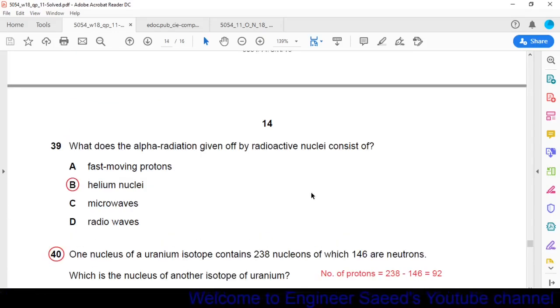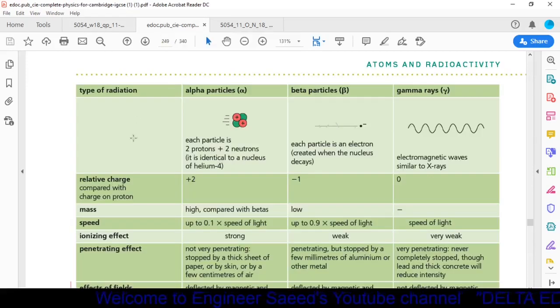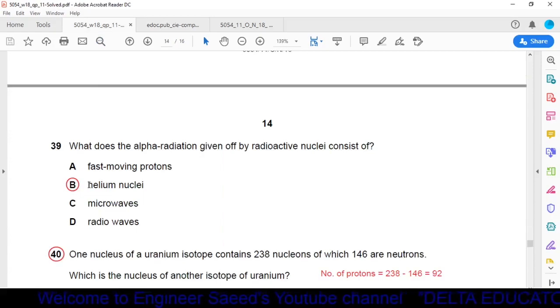Question number 39. What does the alpha radiation given off by radioactive nuclei consist of? Option A, fast moving protons. Option B, helium nuclei. Option C, microwaves. Option D, radio waves. We have studied in the topic of nuclear physics that alpha particles are identical to the nucleus of helium-4. So option B, helium nuclei, is the correct option.